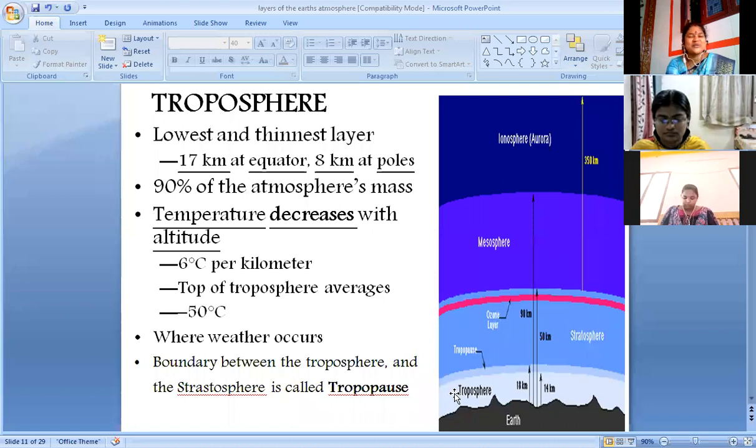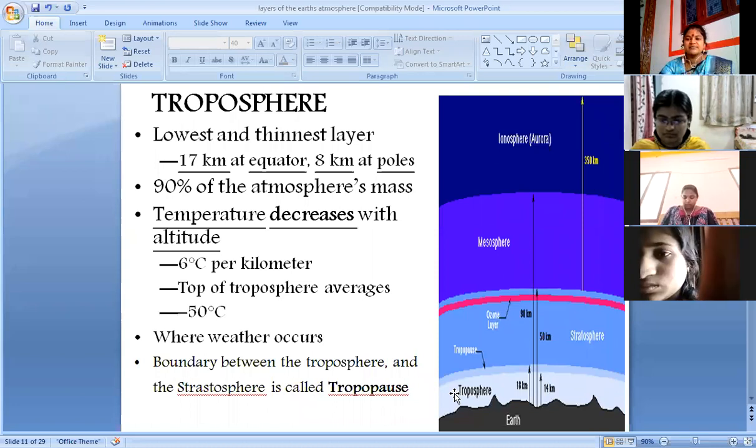I shall ask you a question, one of you answer. Clouds are present at what height from this Earth's surface? Can anyone answer?